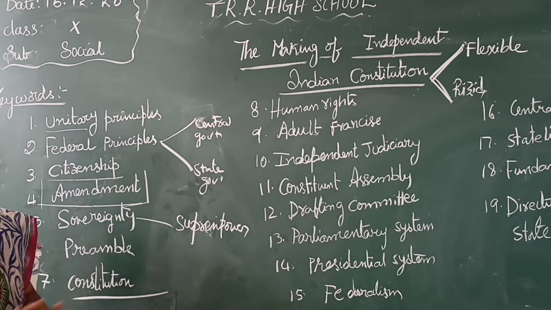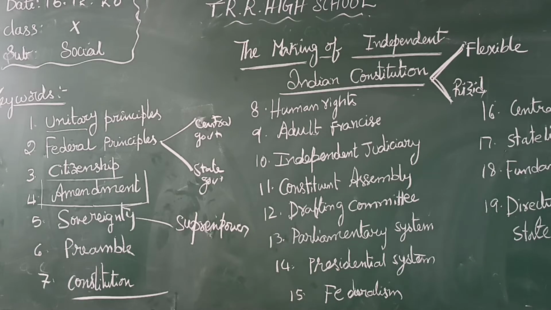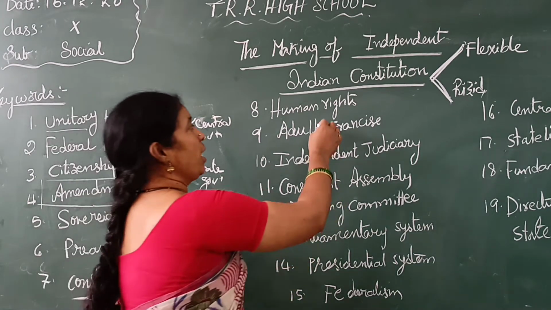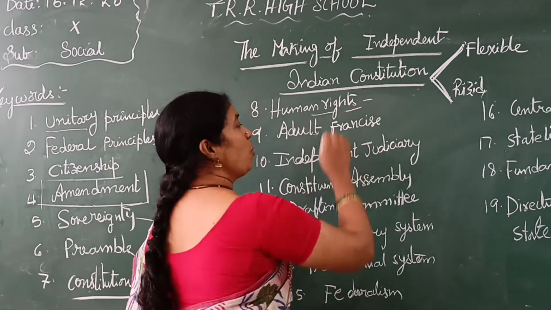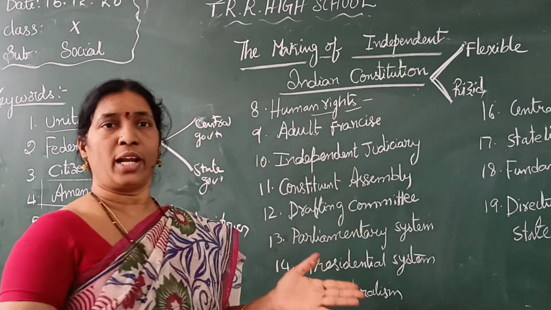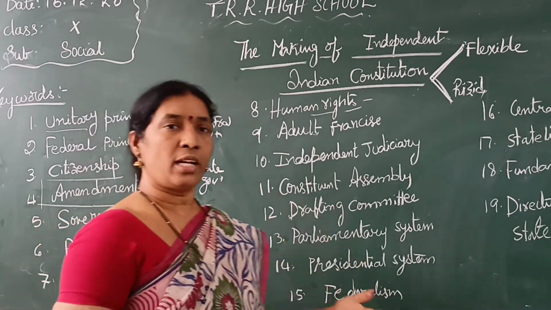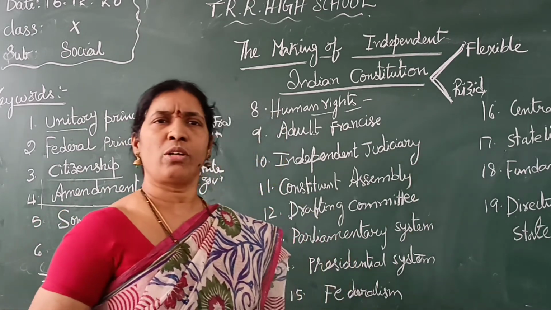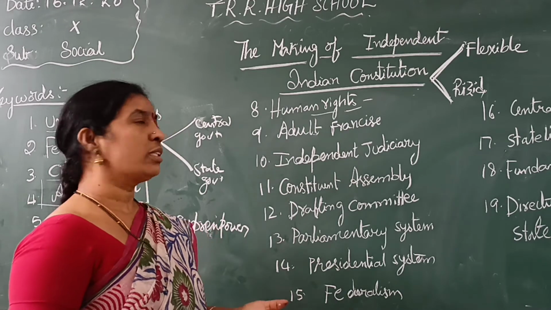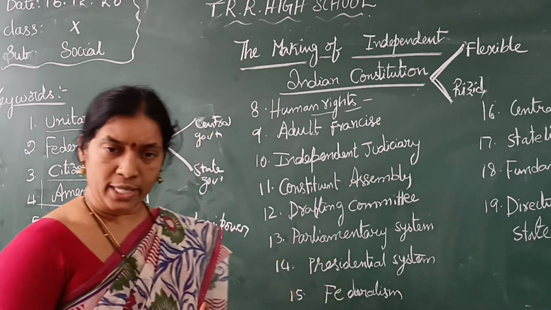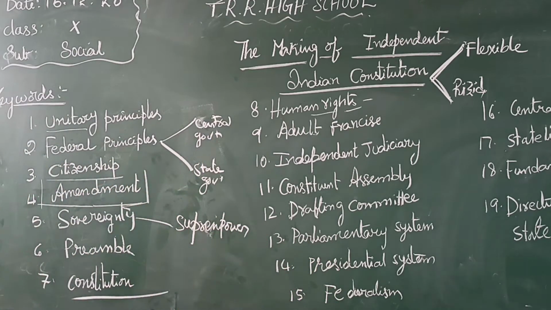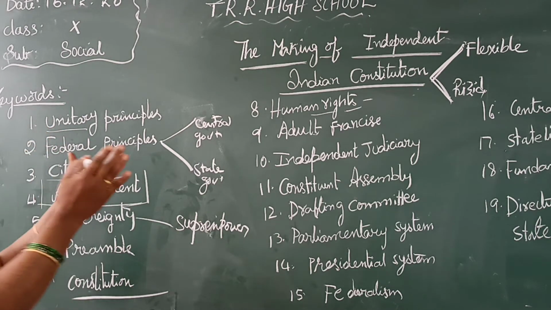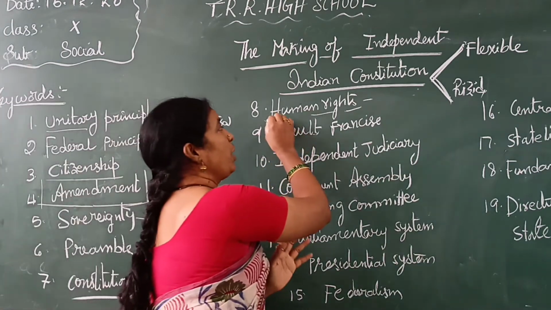Okay, next, human rights. You all know what human rights are. The main basic thing in a human right is that it is a right which is believed to belong to every person. Whatever right is there belongs to a human. That's why it is a human right, the right to live. If somebody denies that you should live, it's not a right at all. Human rights means a right which is believed to belong to every person. We believe that it belongs to every human.